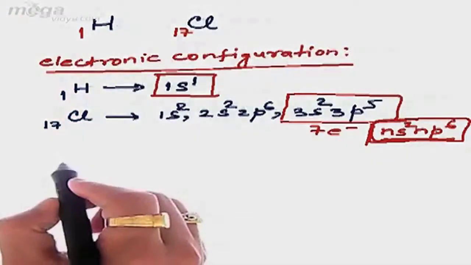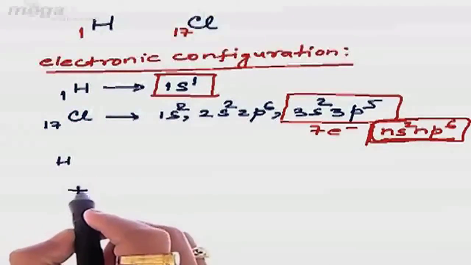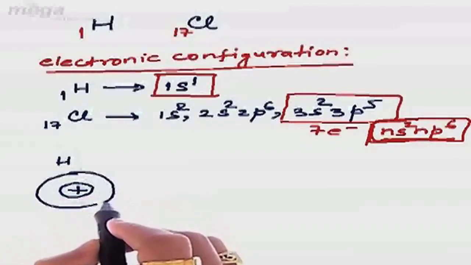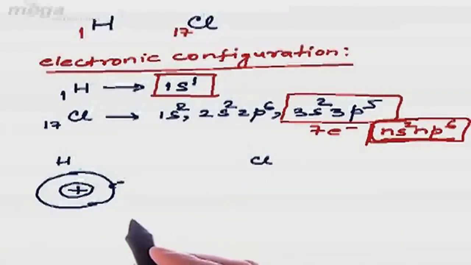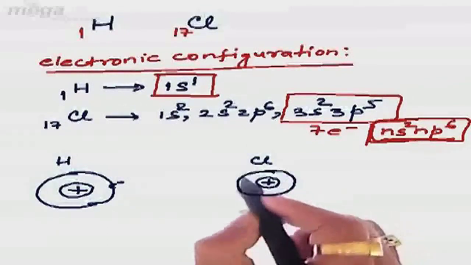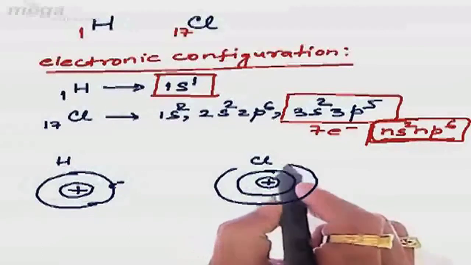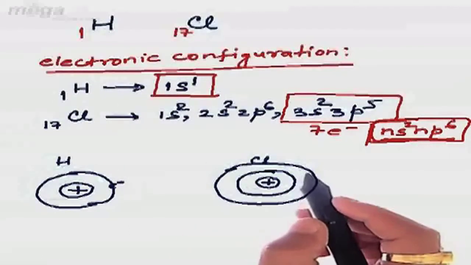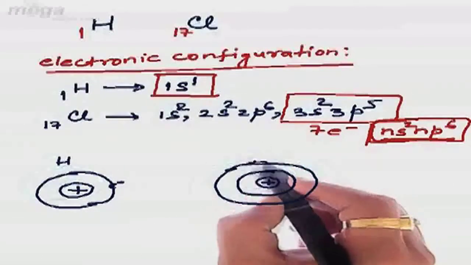So let's draw the valence configuration of both the atoms. For hydrogen we have the nucleus at the center and it will have 1 electron in its valence shell. Similarly, the chlorine atom will have a nucleus, then in the first K shell we will have 2 electrons. Next to that we have the L shell, that will have 8 electrons, that is 2s2 2p6, and next we have the M shell.